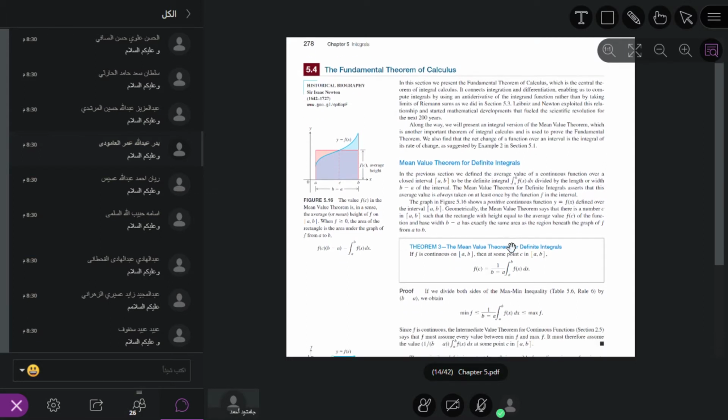So it is clear from the notion mean. So mean value theorem. Okay, so this theorem states that if function is continuous, then at least some point c must exist in ab such that this equality holds. What is this equality? It means 1 over b minus a, the definite integral from a to b f of x dx.